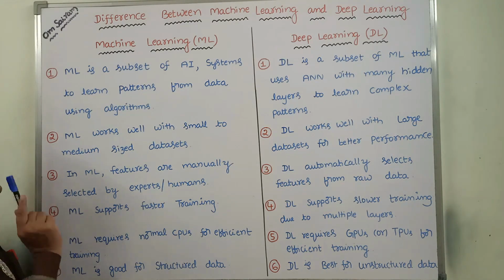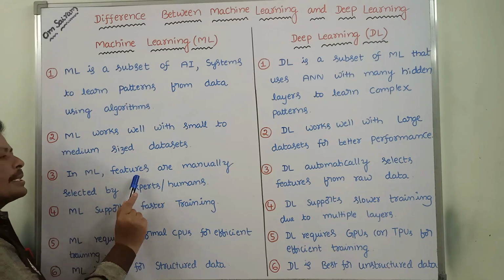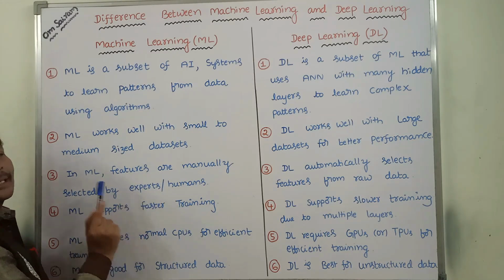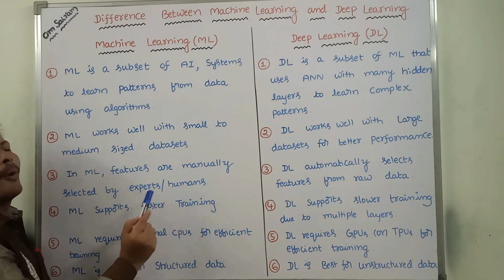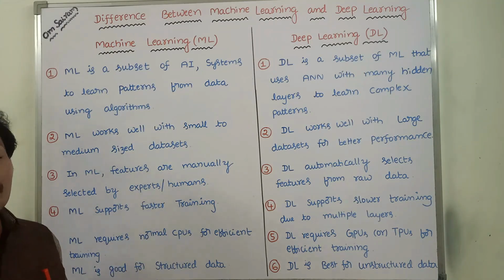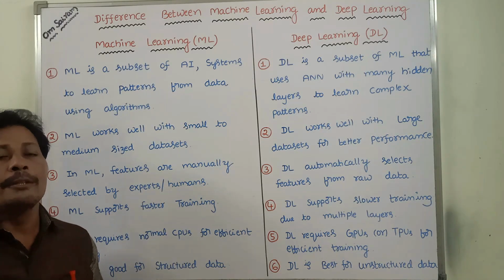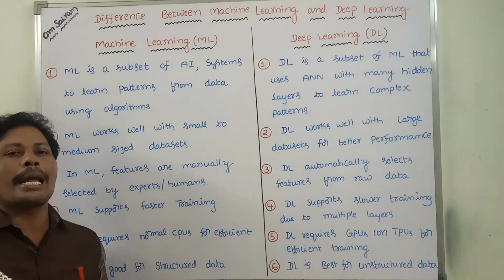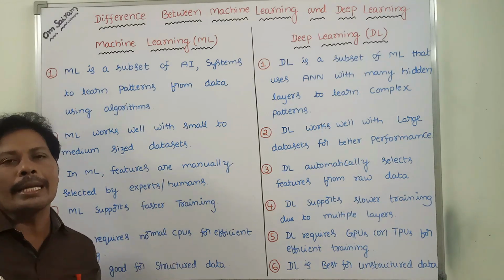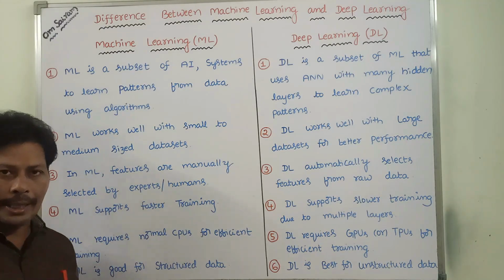That means in machine learning, features are manually selected by experts or humans. Feature extraction can be done manually in the case of machine learning.